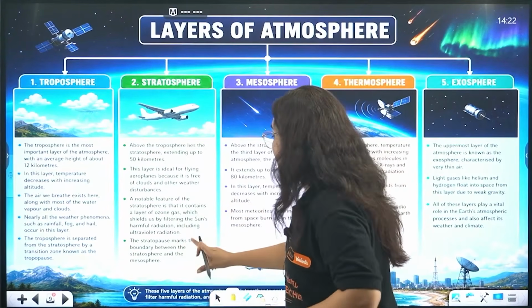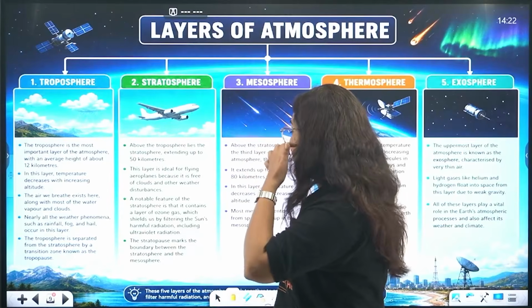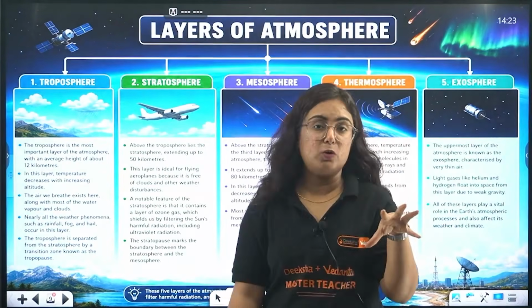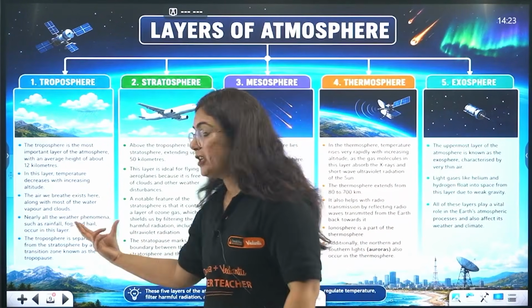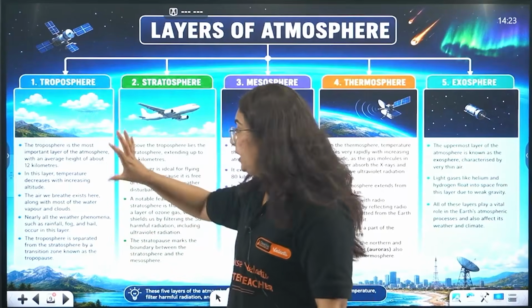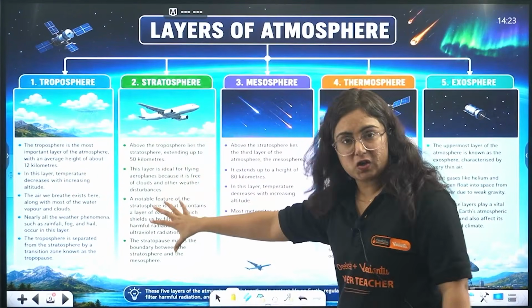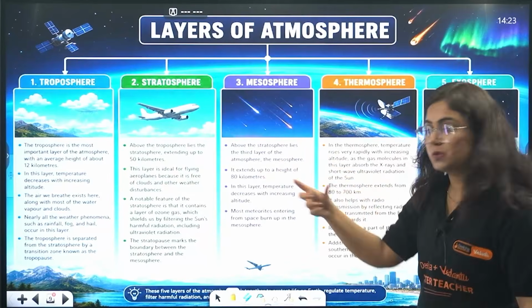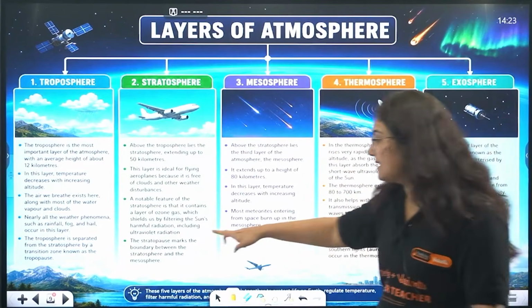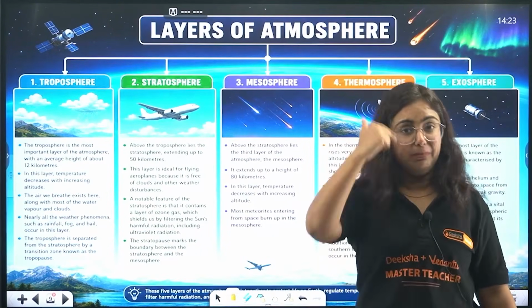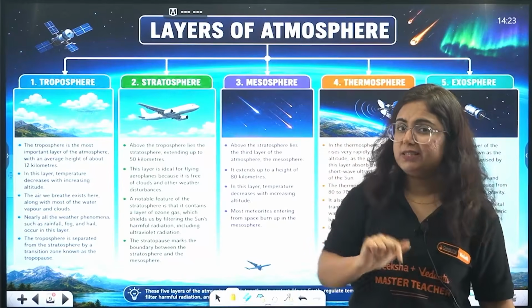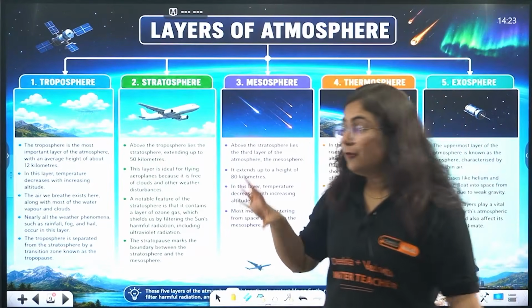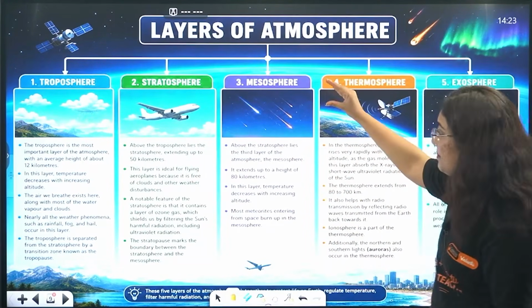The stratopause marks the boundary between the stratosphere and mesosphere. Similarly, like tropopause is a boundary between troposphere and stratosphere, between stratosphere and mesosphere the boundary is known as stratopause. I will again make the diagram and make you understand that. Don't worry. First, we have to understand this mesosphere.